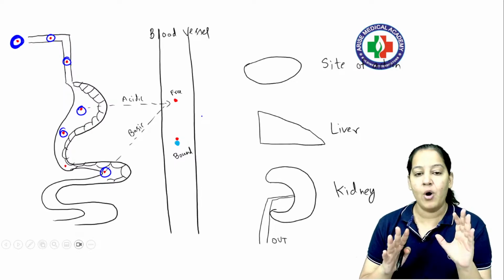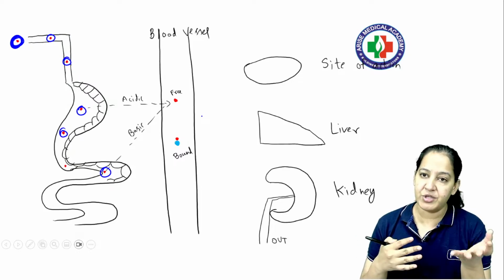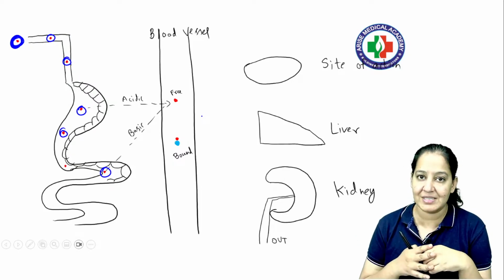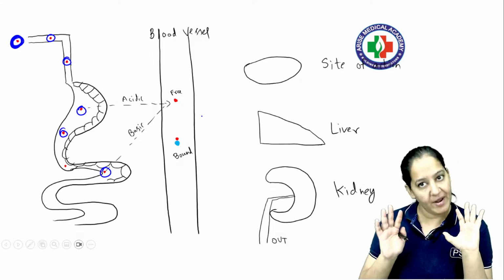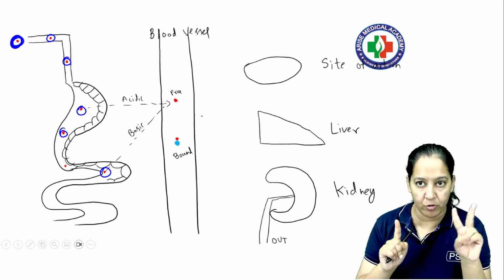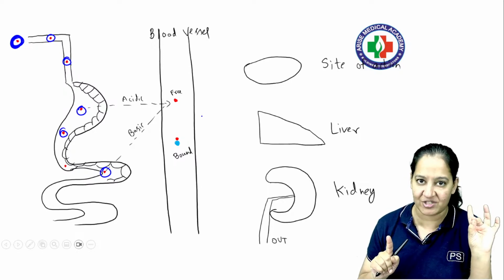Got my point? Now, is there a way we can make absorption of the drug faster or excretion of the drug faster mechanically? Yes, there is a way. There is a way of both, right? So for absorption, listen to the golden rules, two golden rules, one for absorption, one for excretion.